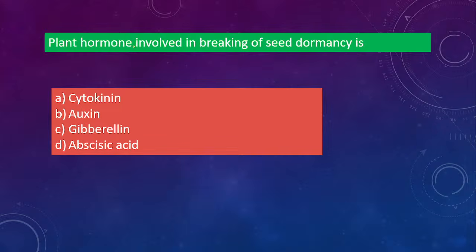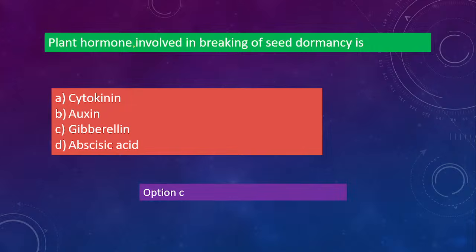Next one. Plant hormone involved in breaking of seed dormancy is. So which plant hormone will you use to break the seed dormancy? Already we have studied that dormancy is created by abscisic acid, right? Now which hormone will you use to break that seed dormancy? Is it cytokinin, auxin, gibberellin or abscisic acid?